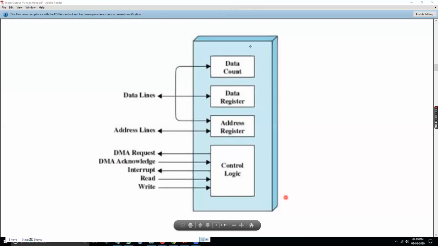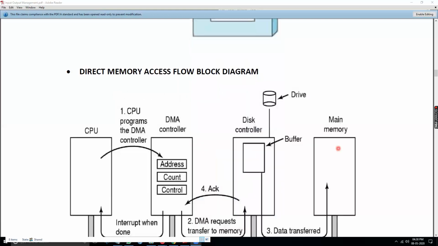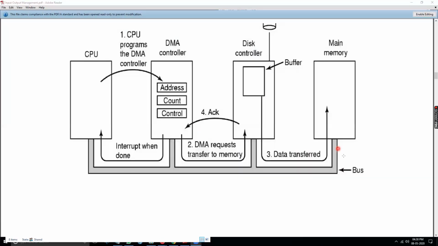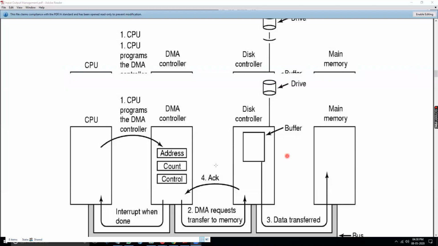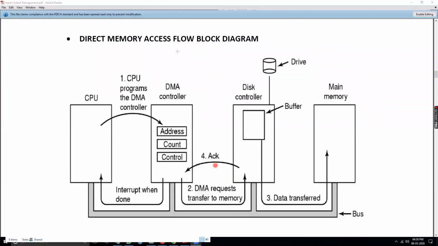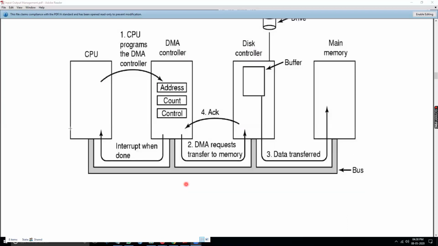So here, this is a DMA block diagram. The CPU gives the power to the DMA. The CPU gives all these things to the DMA so that the DMA, based on all these things, does the work of a CPU. That's why we say the CPU relinquishes that task to the DMA. Now, this DMA block diagram is a flow diagram. I put it as a flow block diagram. This is a CPU, this is a DMA, this is a secondary memory, this is a primary memory, and this is a buffer.